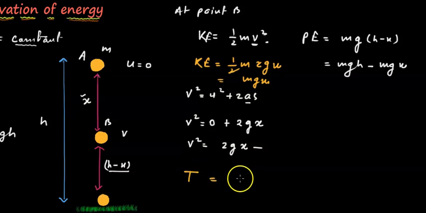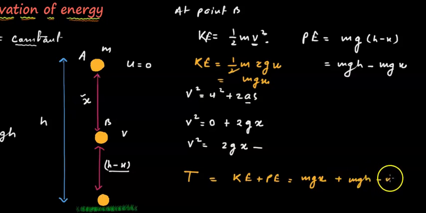Total energy is kinetic energy plus potential energy. The kinetic energy is mgx, plus the potential energy, mgh minus mgx. Now we can cancel mgx because one is plus and the other is minus.